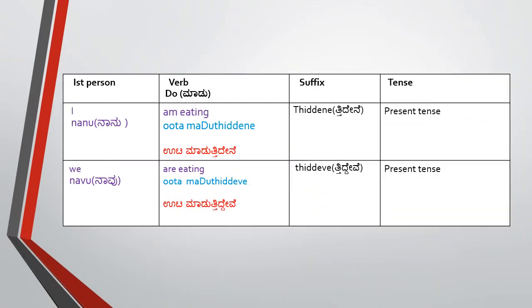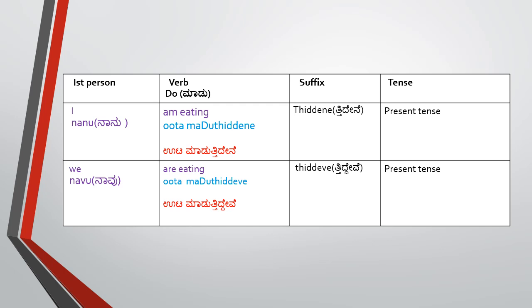Okay, now we will see how to use the do word, that is madu, for first person, second person and third person, and what suffix we need to add and what the tenses are. So in this video I am going to explain only the present tense for all three persons: first person, second person and third person.